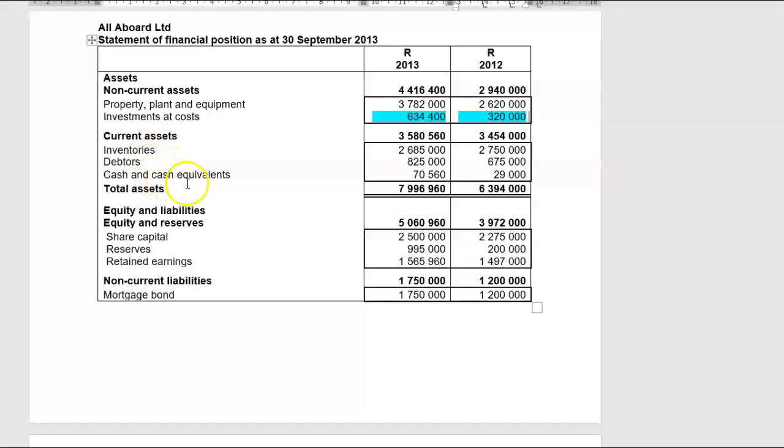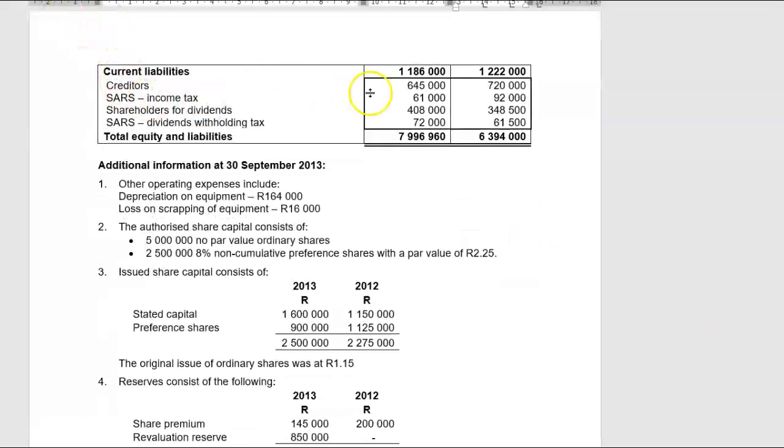Inventory, debtors, cash and cash equivalents, share capital, quite a lot of changes, reserves, retained earnings, mortgage bond, also movement, creditors, income tax, shareholders for dividends and dividend withholding tax. Remember that we add those two together. Then additional information. Other operating expenses include depreciation on equipment and loss on scrapping of the equipment.